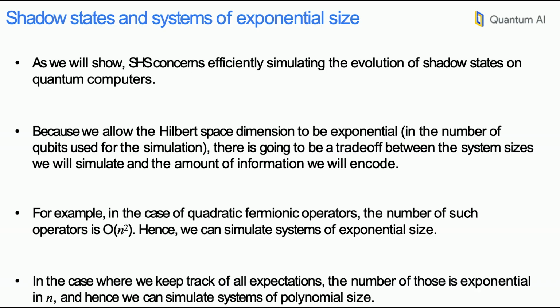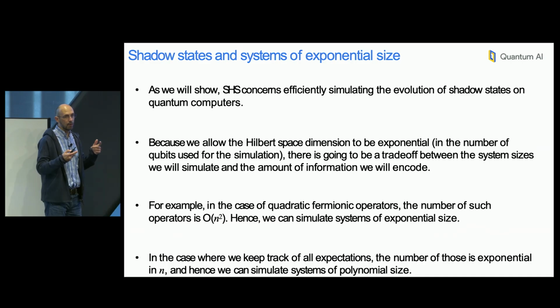So for example, in the case of fermionic modes, if I consider all products of two fermionic operators, we have order n squared of them, where n is the system size. Now, because I am allowing the Hilbert space dimension to be exponentially large, I can pick this n to be exponentially large. So this is where the power of shadow states comes from.